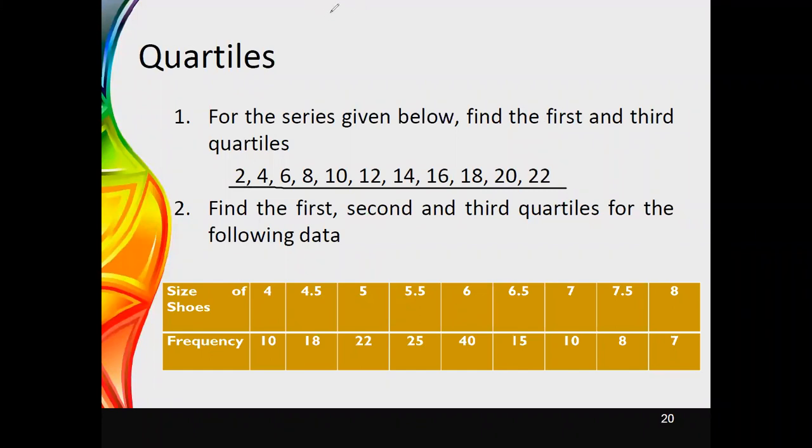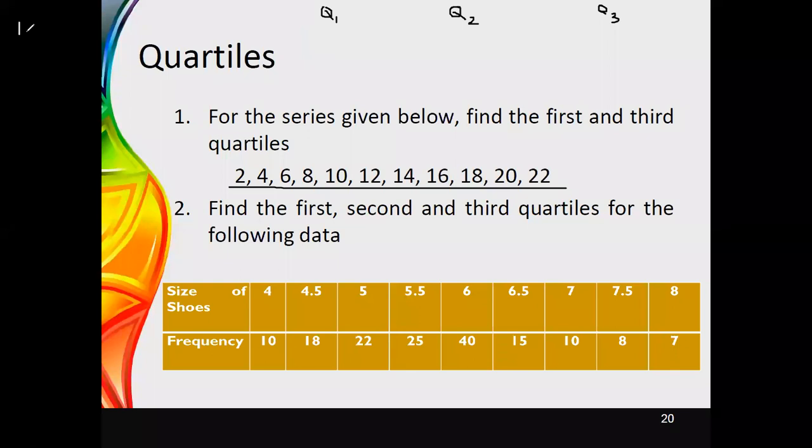Therefore, first of all, we need to identify the position of Q1, Q2, and Q3. To identify the position of Q1, we have to use the equation n plus 1 divided by 4. Now you can see that n is 11. Altogether, we are having 11 values.